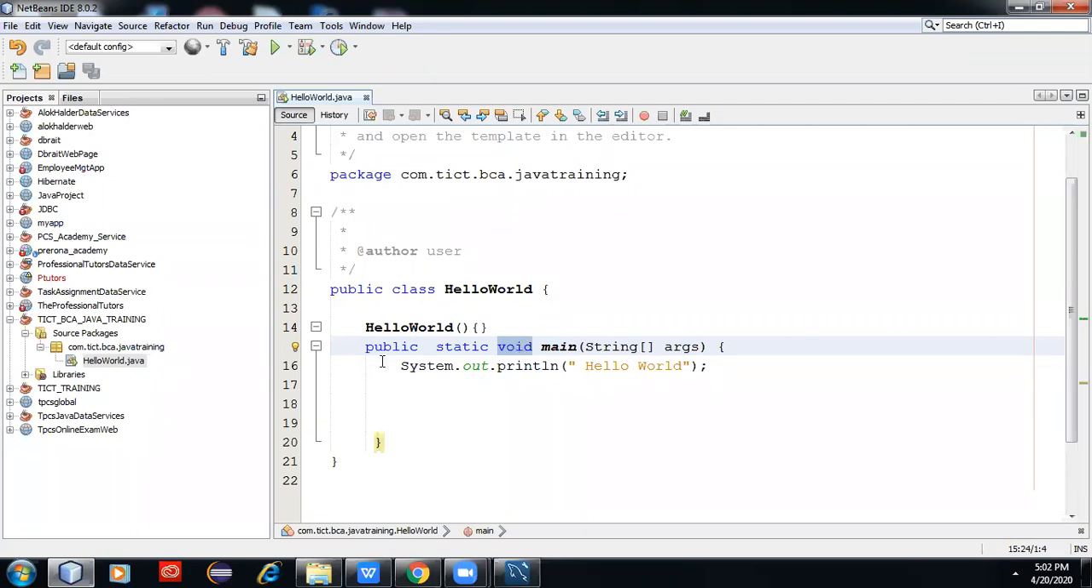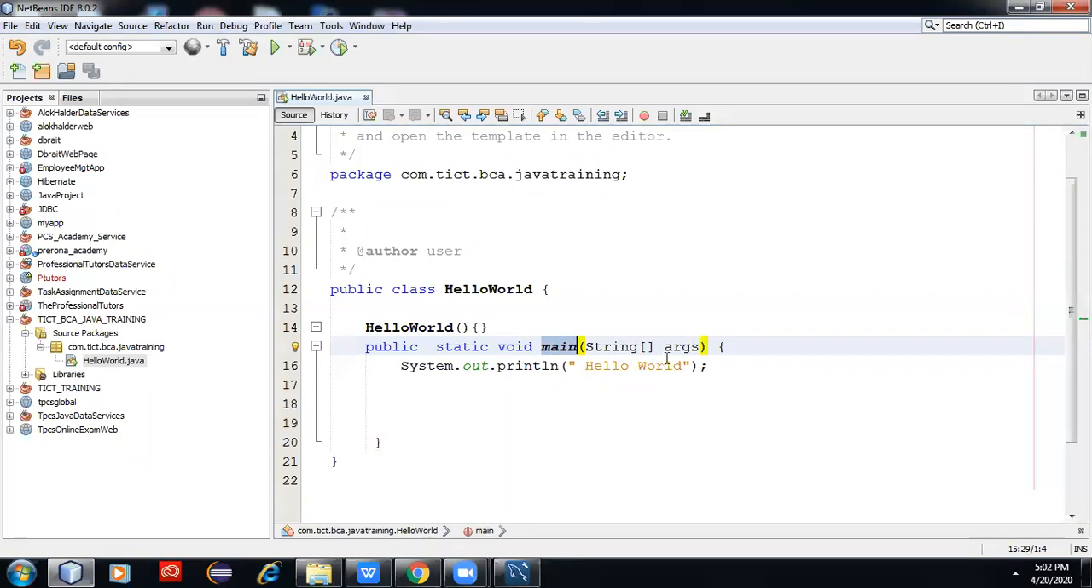Next comes the main method. The main method is defined; Java recognizes this method. It is already designed this way by the Java programmers, and the main method should be there. Otherwise, the program will not run.